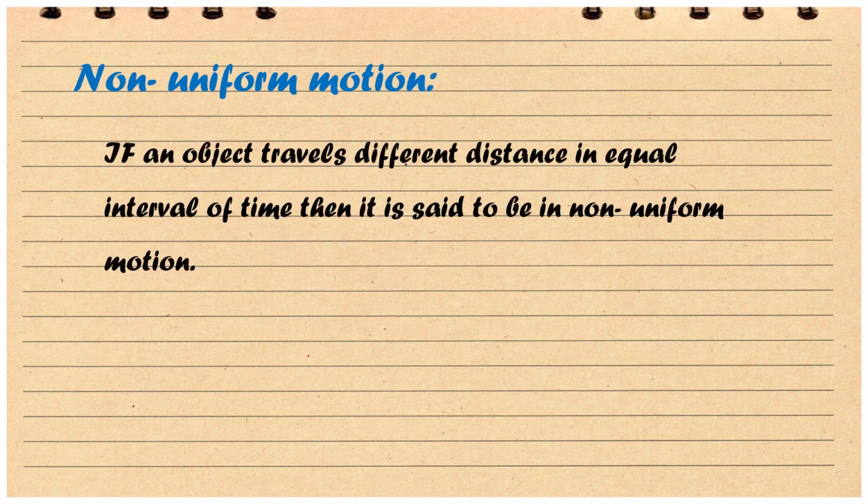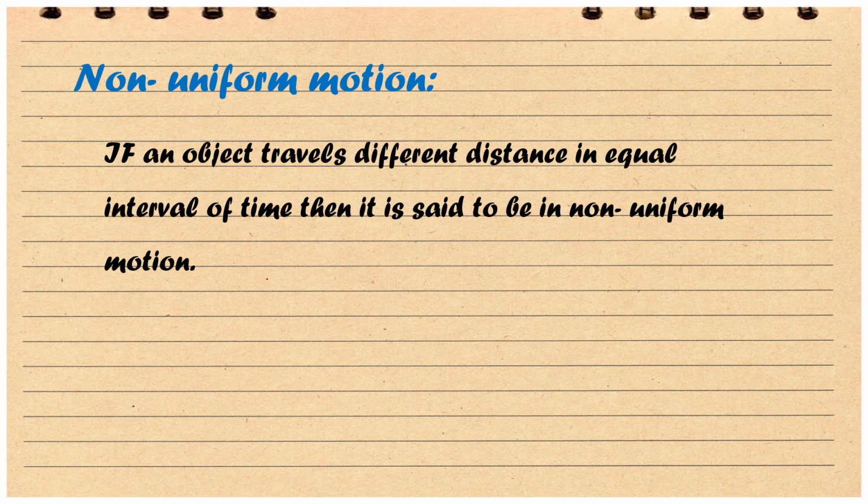Let's move on. Our next concept is non-uniform motion. So what does it mean? If an object travels different distances in equal intervals of time, then it is said to be in non-uniform motion. That means if the time interval is fixed, and for the same interval the object travels different or unequal distances, then the object is in non-uniform motion.